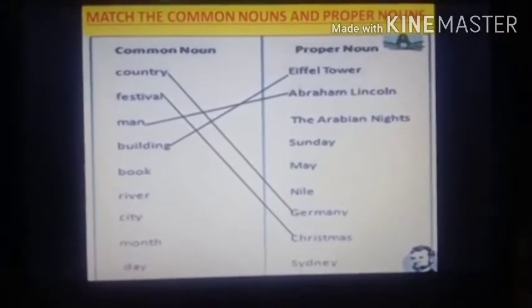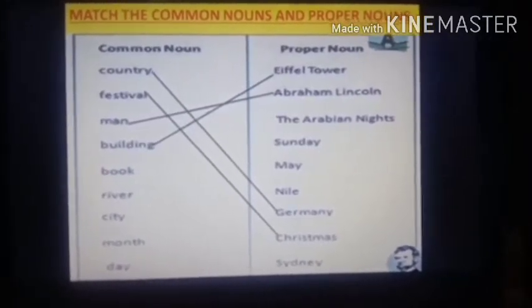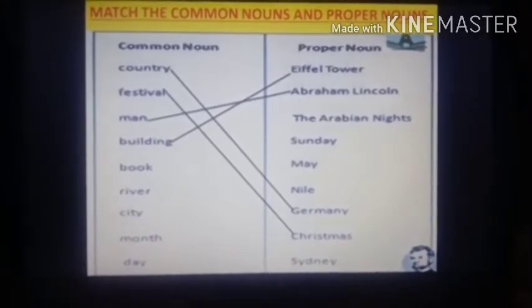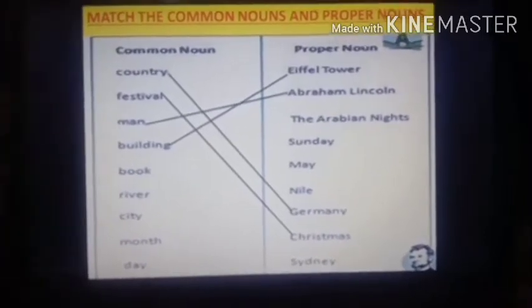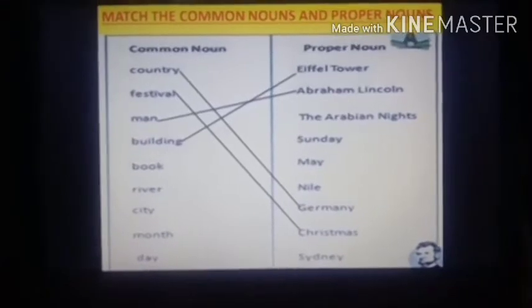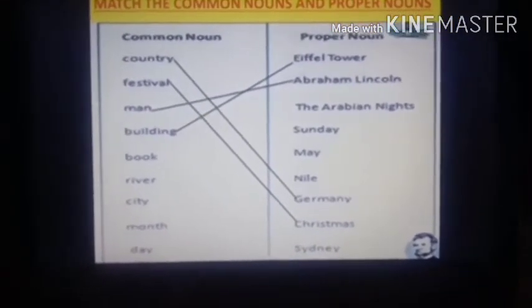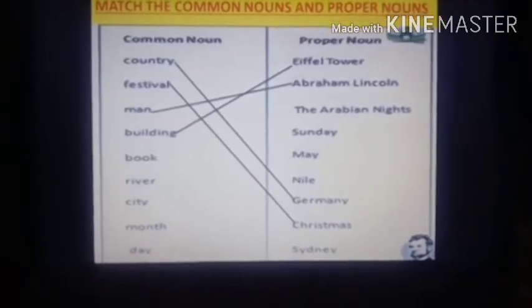Now see book. Now book is a common noun because there is no name given for the book. Suppose if I give names to the book like English book, science book, if I give a name to the book, it becomes a proper noun. But if I say only book, then it is a common noun. Why? Because there is no name given. But if I say science book, then it is a proper noun. English book, it is a proper noun. Social science book, it is a proper noun. But if I say only book, then it is a common noun.